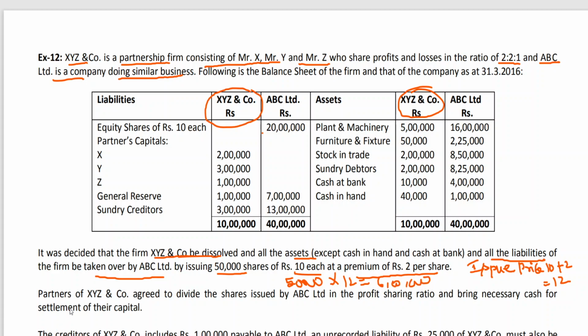Partners of XYZ and Co agree to divide the shares issued by ABC Limited in the profit sharing ratio and bring necessary cash for settlement of their capital. That means we got the information of purchase consideration in the problem: 50,000 shares of 10 rupees each at a premium of 2 rupees per share, that is issue price 10 plus 2. So they have directly given the purchase consideration. It has been in the form of equity shares of the purchasing company. ABC Limited is the purchasing company and XYZ and Co is the selling firm.